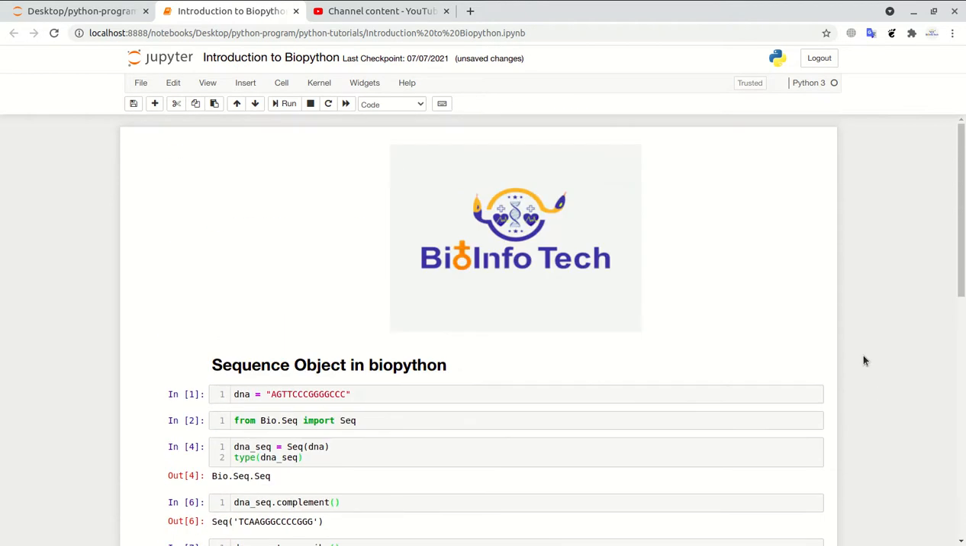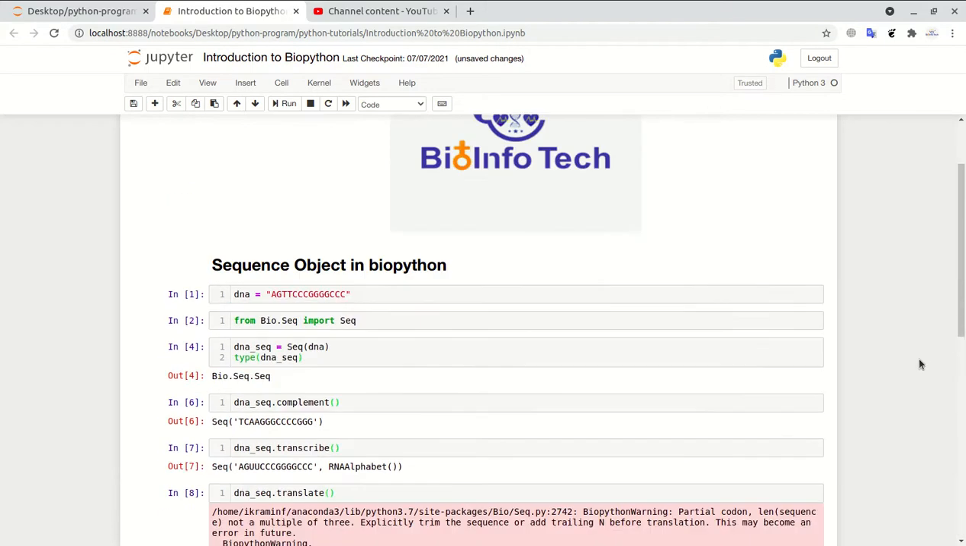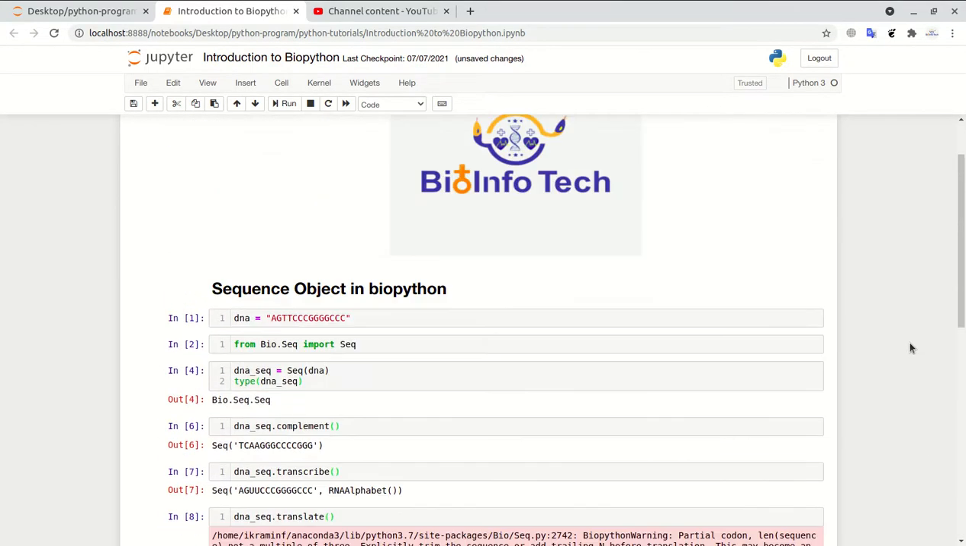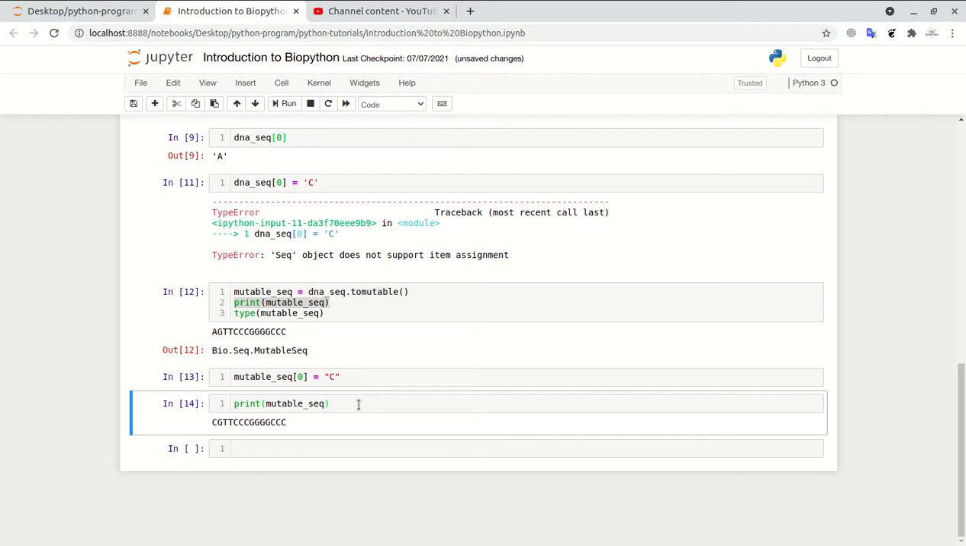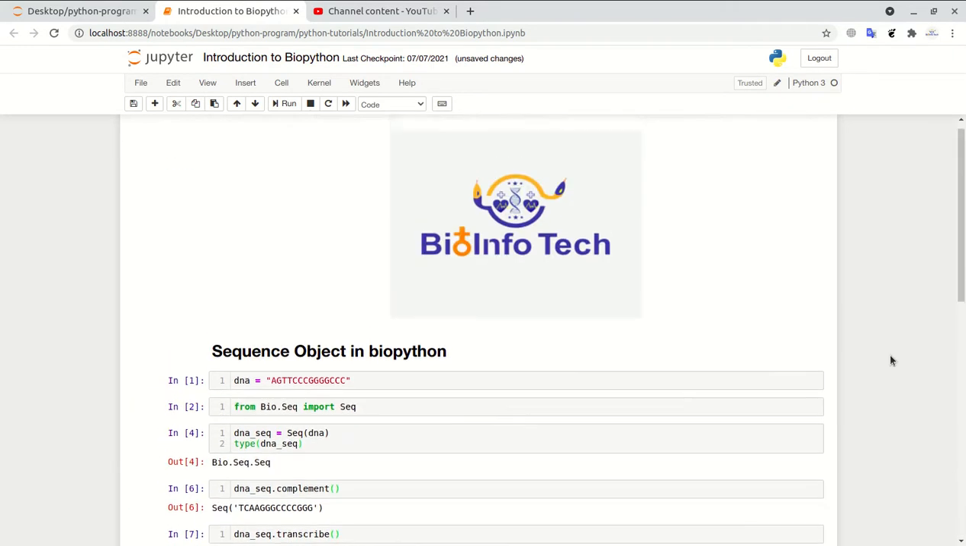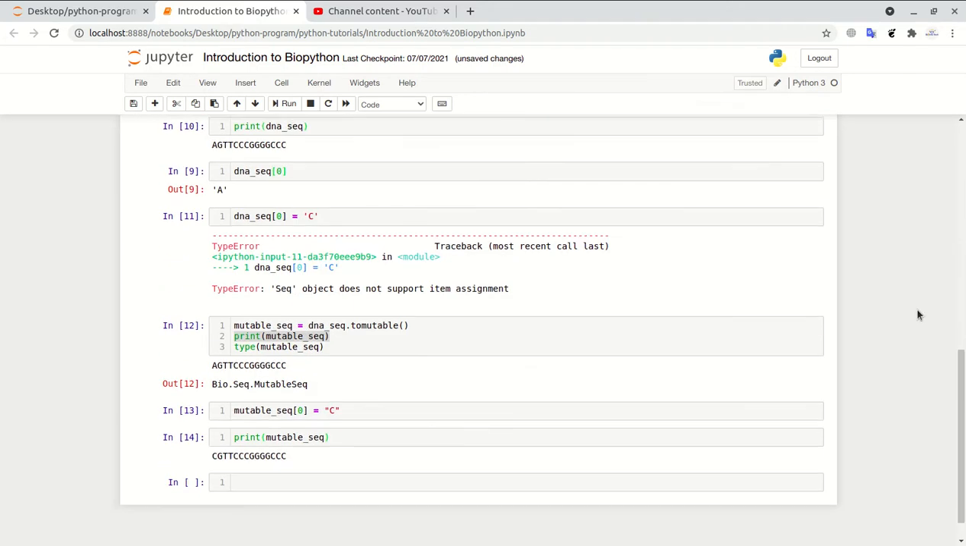So from BioPython you can create a sequence object with the Seq function, and after creating it, if you want to change anything in that sequence object, you can convert it into a mutable sequence object. And you can also create this mutable sequence object from the DNA sequence directly. Let's see how.